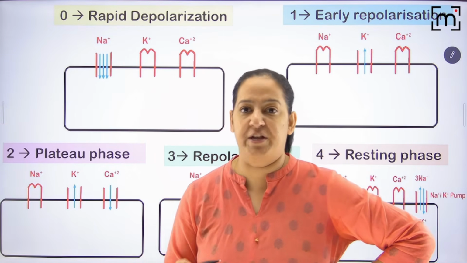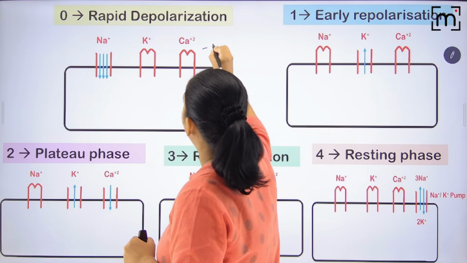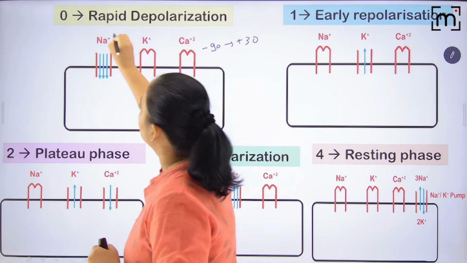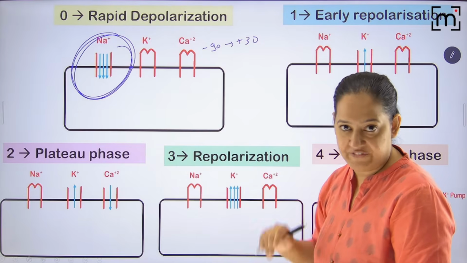See how action potential is generated. In phase 0, the action potential changes from -90 to +30 millivolt because of opening of sodium channel and rapid sodium influx. That is the summary of phase 0.